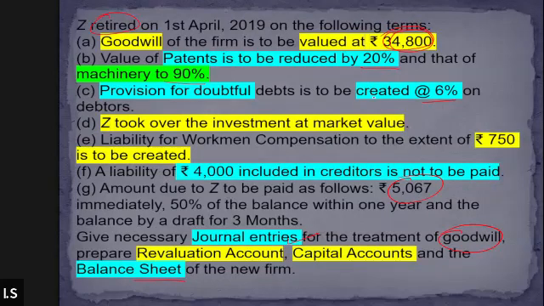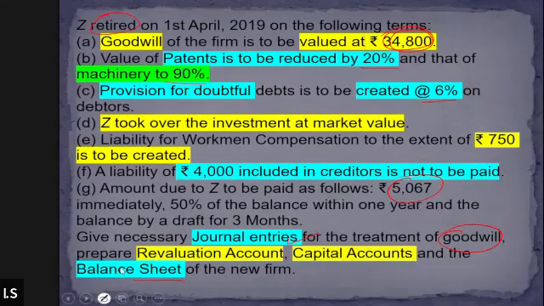So we need to pass the journal entry in respect of both kinds of goodwill, the one appearing in the book as well as the self-valued goodwill. And after we are done with the journal entry, we need to prepare the revaluation account, capital account, and the balance sheet. So this is going to take a lot of time. Probably in the entire session, we'll be able to complete this question only. So let's just start.